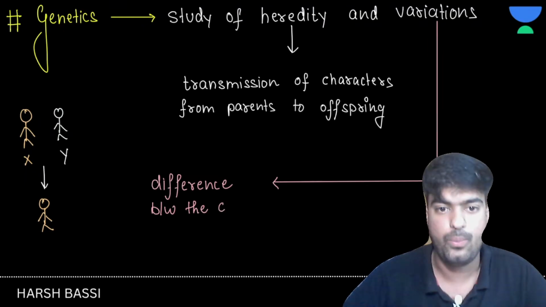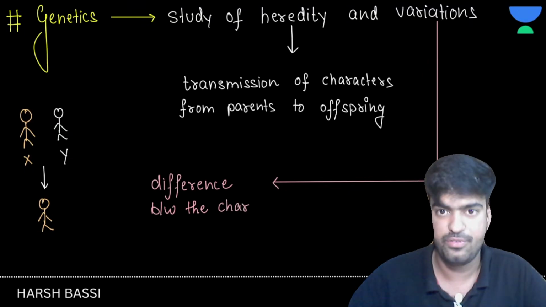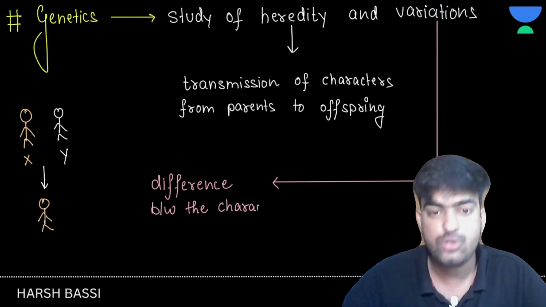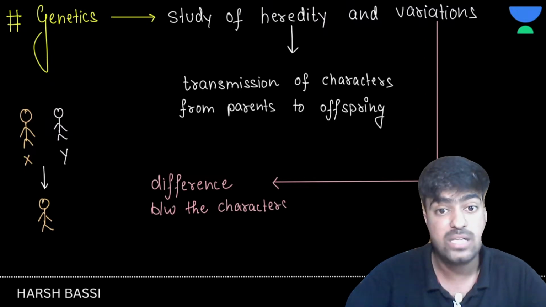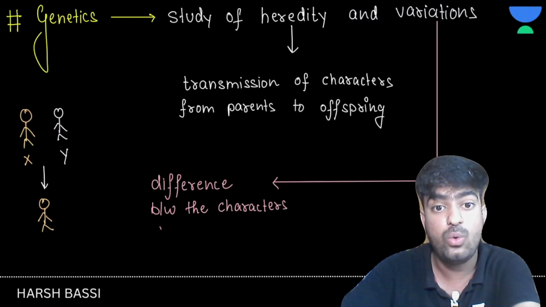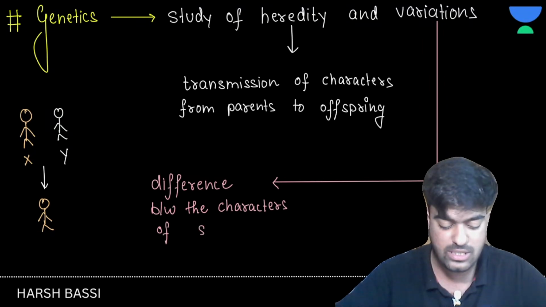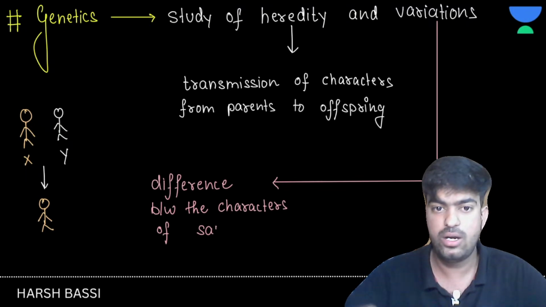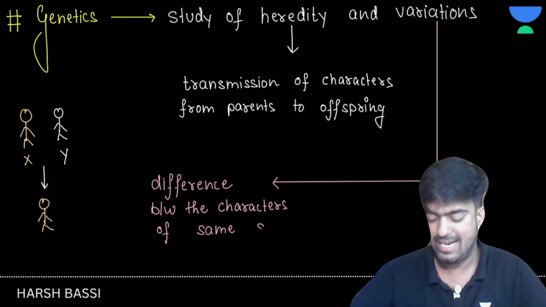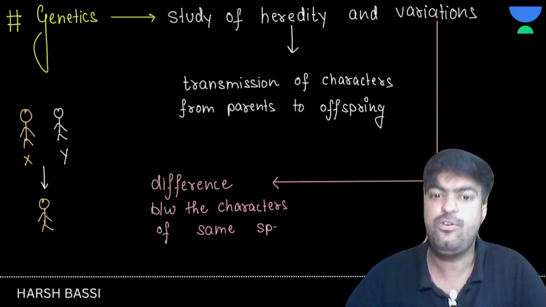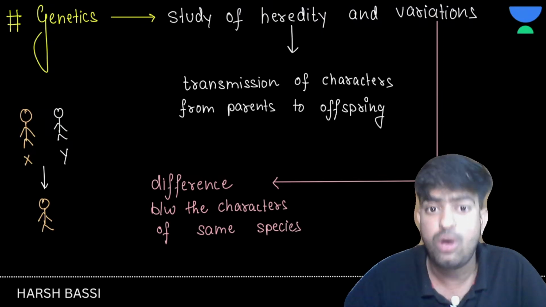Okay, now we understood the term heredity, we understood the term variations. Now we are going to move forward and understand some of the basic terminologies which we are going to use very frequently in our chapter. Are you ready for this? I hope you have understood this thing and written it. Clear, that's very good.